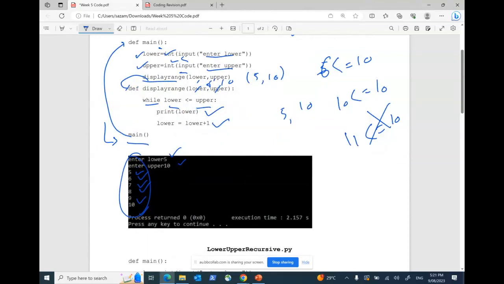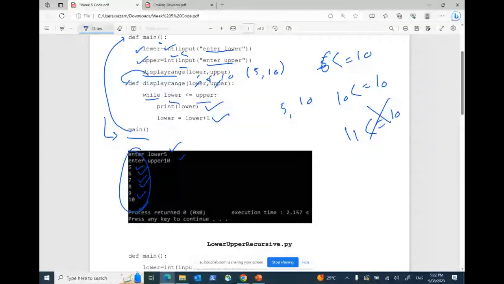Isn't that very easy? So this is what we have done over here. We have only printed the numbers from lower to upper using a function. Okay, guys, understood? Good, very good.